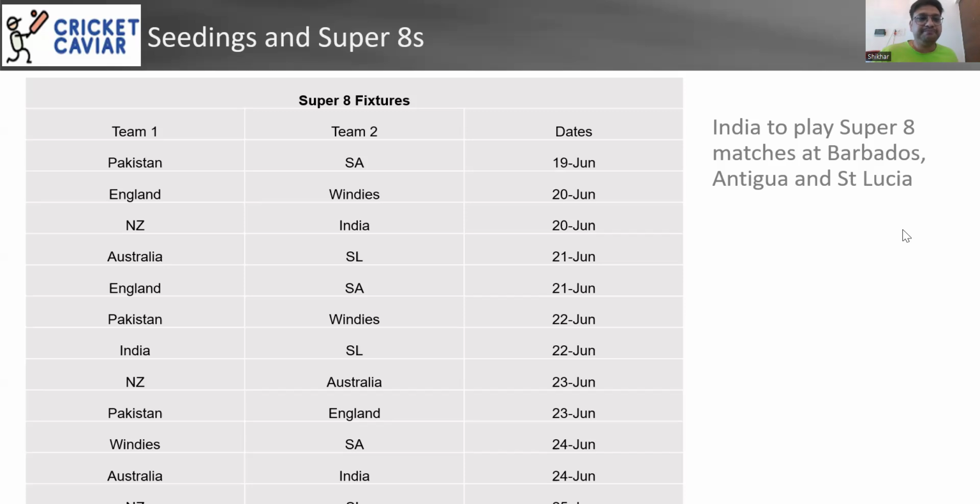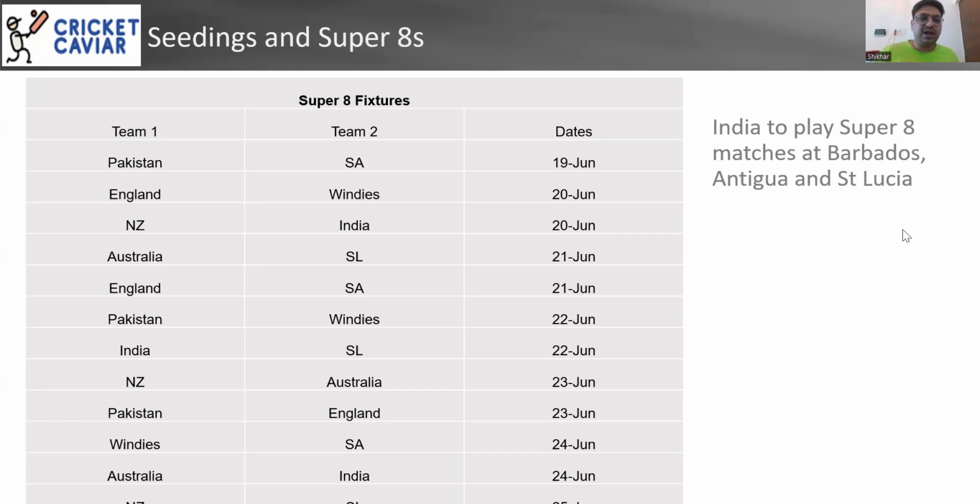Then we have New Zealand, which has India and Australia, so very tough for it. New Zealand and Sri Lanka also. They have India, Australia, New Zealand. For them to qualify, it will be a big challenge. And even if Bangladesh eliminates Sri Lanka, they will have India, Australia, New Zealand in their group. So even if Bangladesh qualify, it's not going to be that easy.